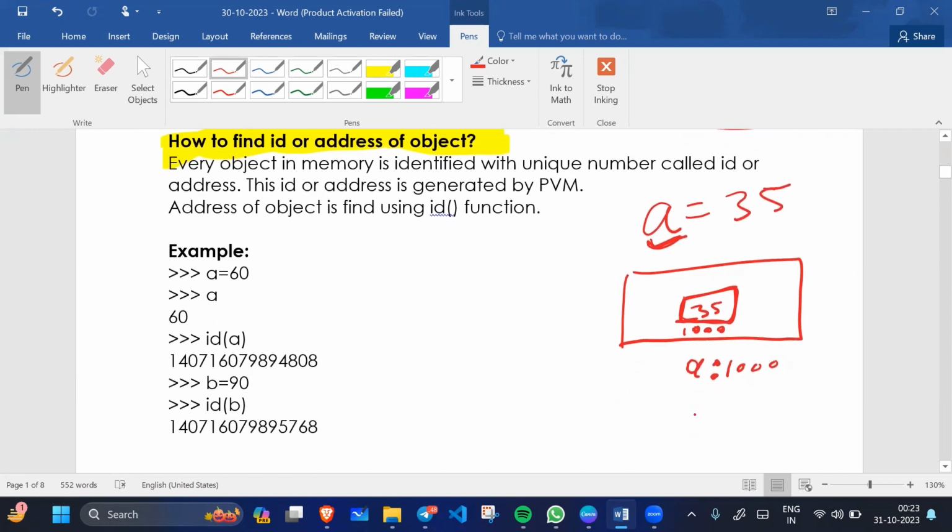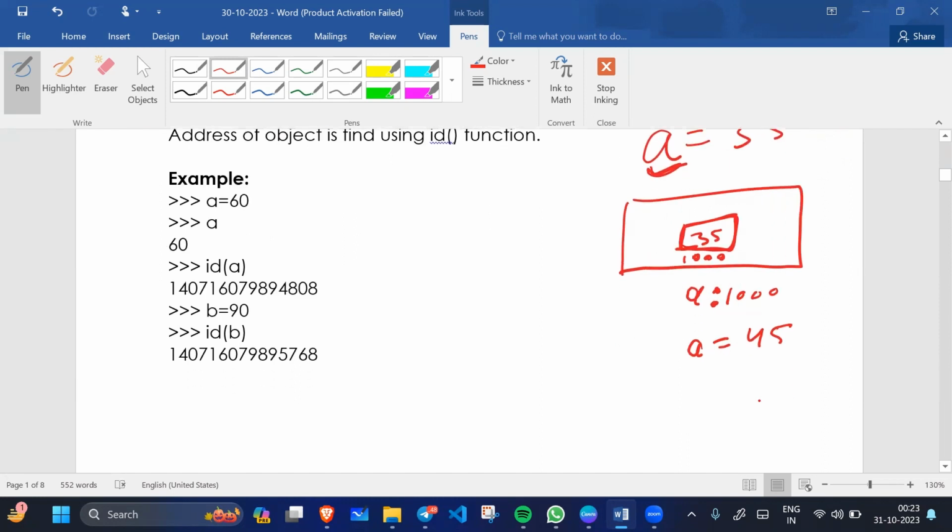For example, now we have a equals 45. So what will happen? A new memory block is created by the PVM. The value of this block is 45 and its address is 2000.